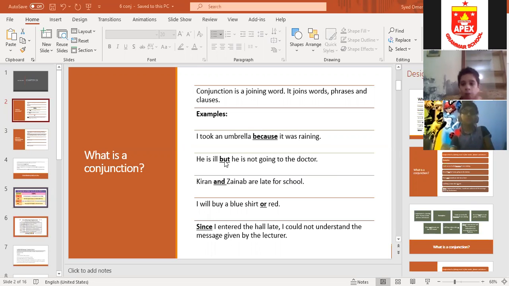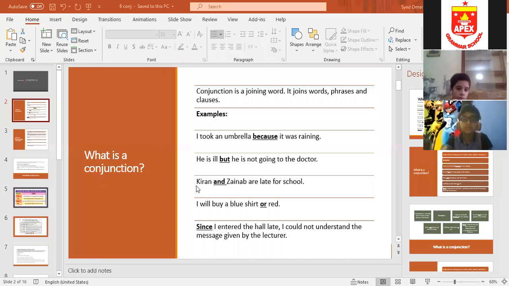But indicates difference. For example, he ran fast, but he missed the bus. For example, the man is rich, but he is a miser. Miser is one person who doesn't want to spend money. And means when two people are engaged in doing the same action.